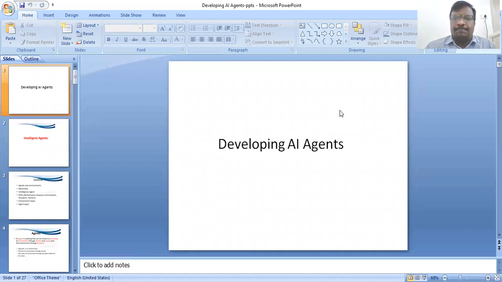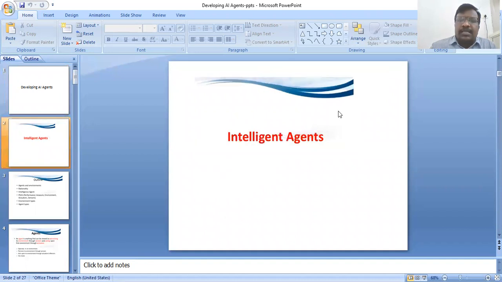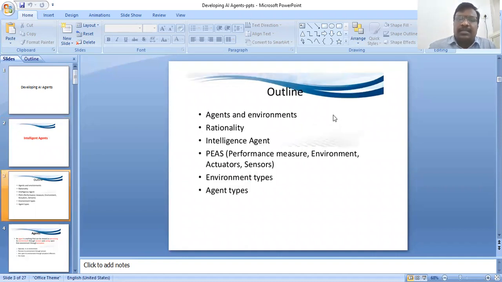Now we are discussing developing AI agents in artificial intelligence. First, we are discussing intelligent agents. In artificial intelligence, what is an intelligent agent? Totally, we are discussing the outline: agents and environment, rationality, intelligent agent,